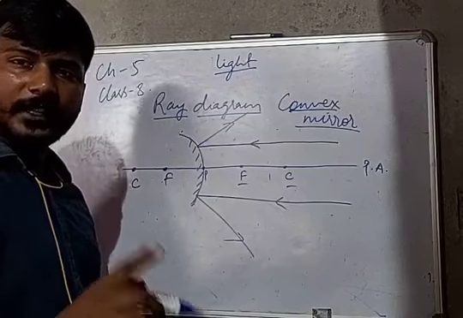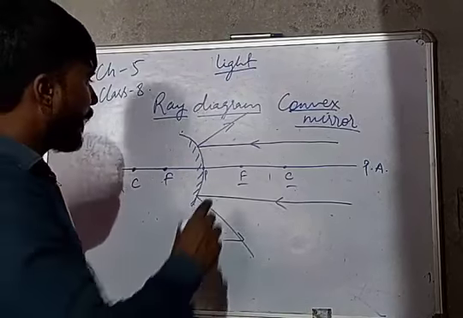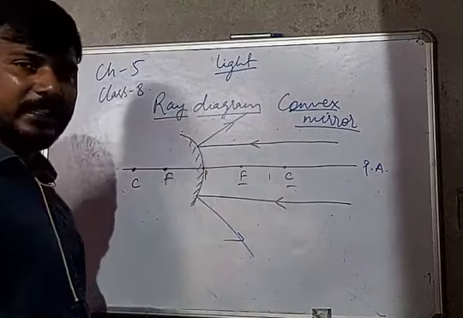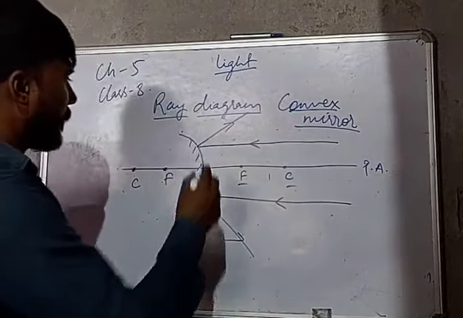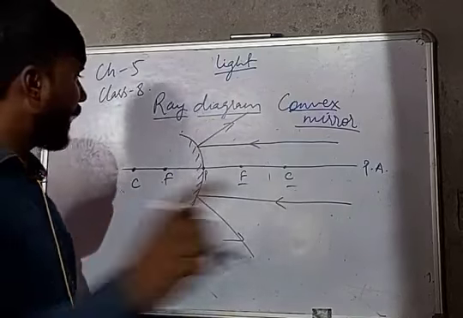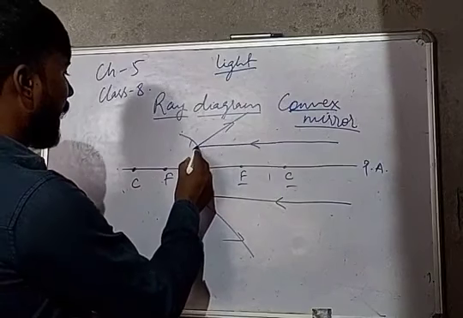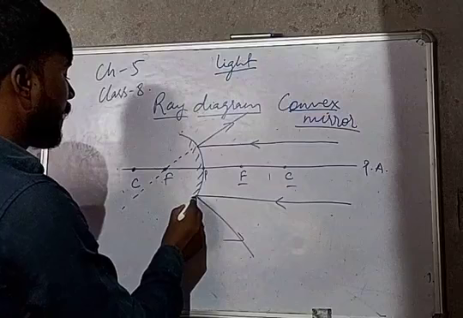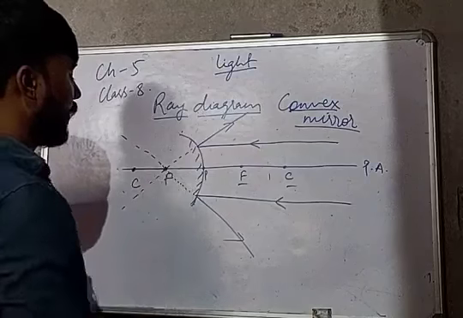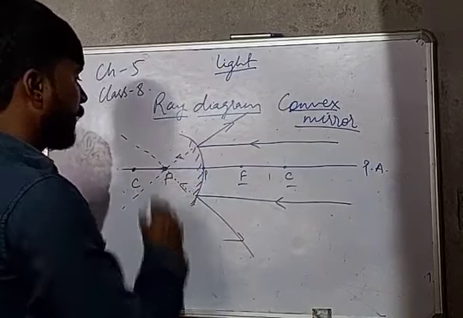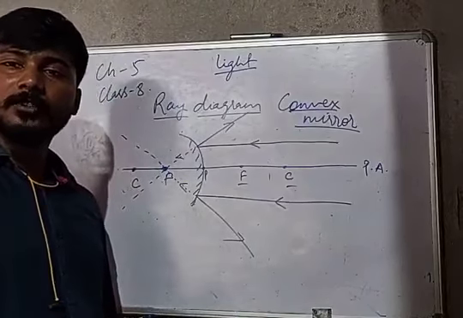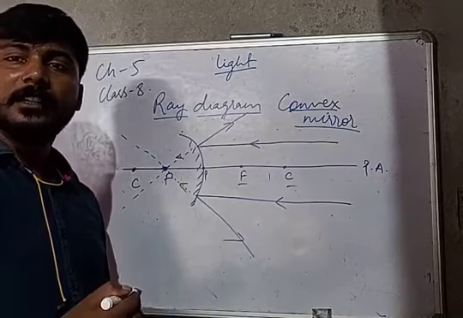We already know that after reflection the ray passes through the focus, but here it does not, so we extend the reflected ray backward. This one is the reflected ray. We do not extend the incident ray, we extend the reflected ray. When we extend it back, we see that it appears to come from the focus, means virtually the reflected ray passes through the focus when we extend the reflected ray backward.